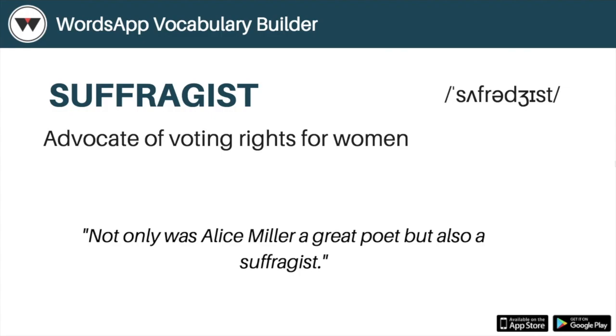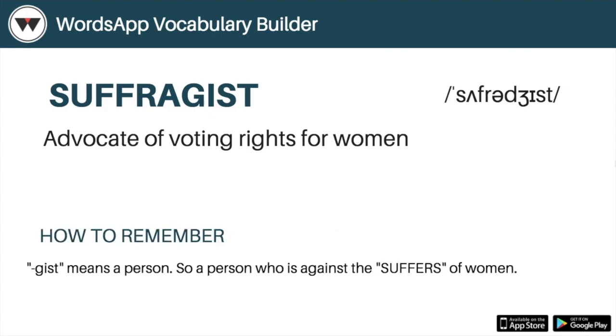A sample sentence on her can be: Alice Miller was not only a great poet but also a suffragist. To remember suffragist, you can think of a person who is against the sufferings of women.